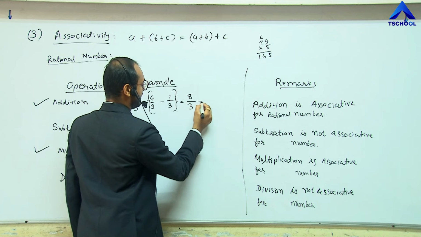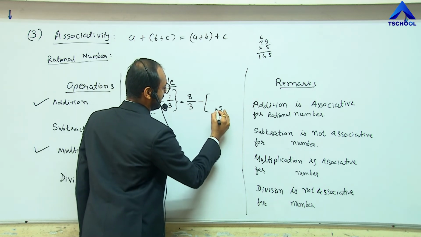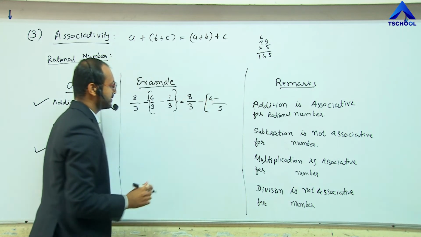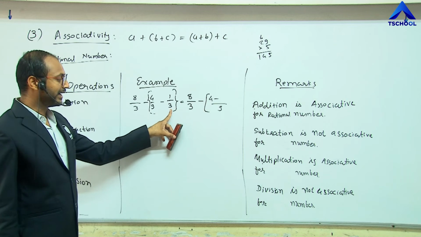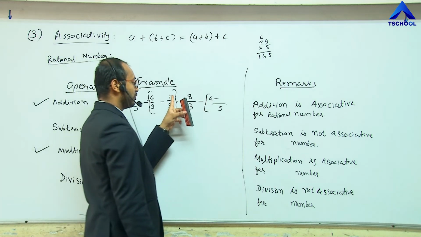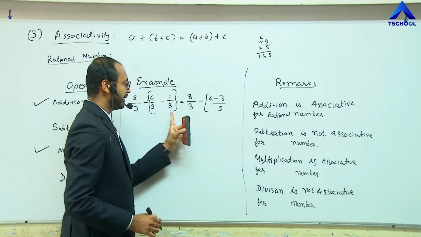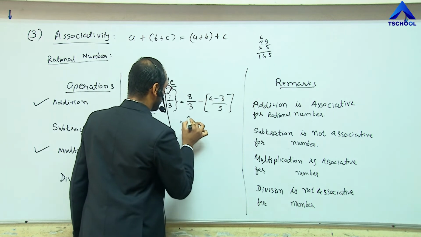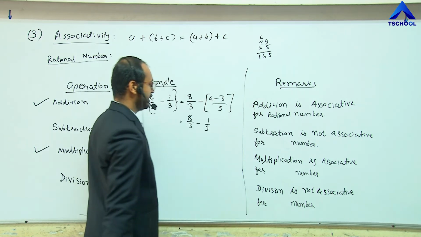So, the first number is as it is, minus, here the LCM is 9 and here is 4 minus. To make the denominator 9, we have to multiply and divide by 3 here. So 3 3s are 9. So we have to multiply 3 here also. 3 1s are 3. Divide by 9. Now 4 minus 3 is 1 divided by 9.